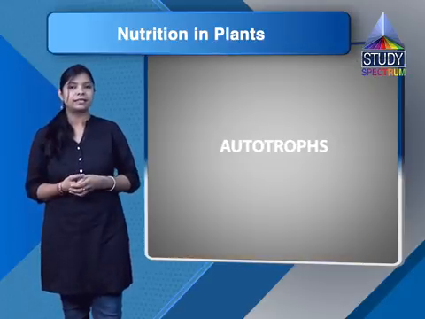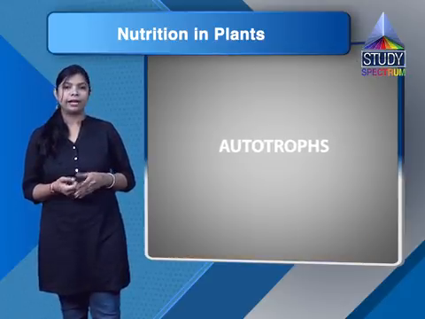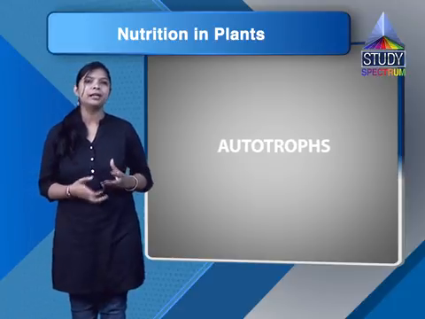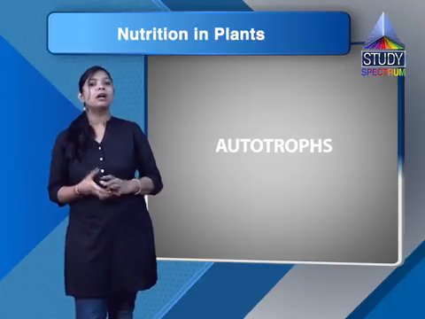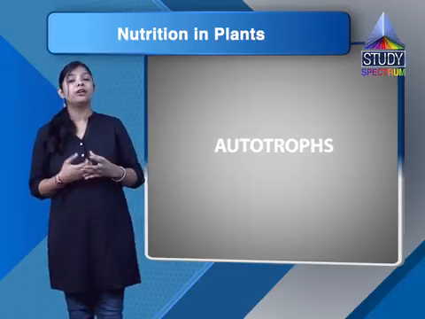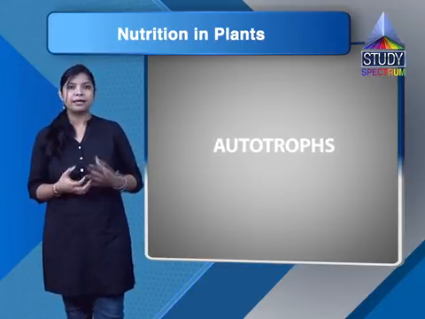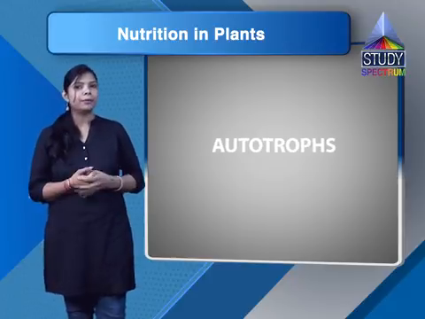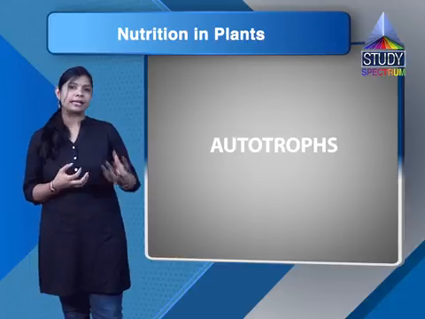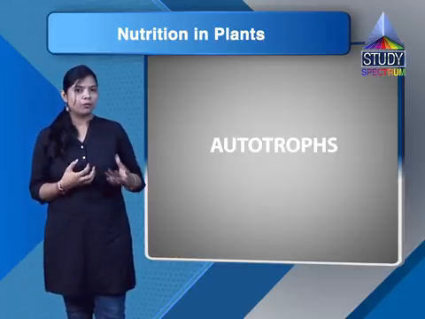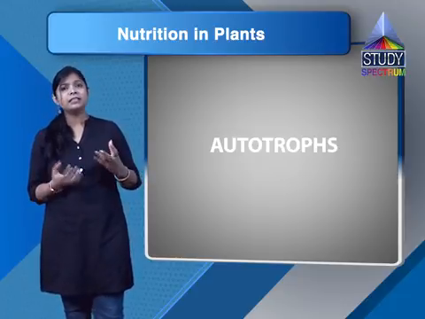Now the next is the heterotrophic mode of nutrition in plants. So students, here we have talked about the autotrophic mode of nutrition, where we have seen that plants make their own food by the process of photosynthesis, using raw materials like carbon dioxide and water in the sunlight.